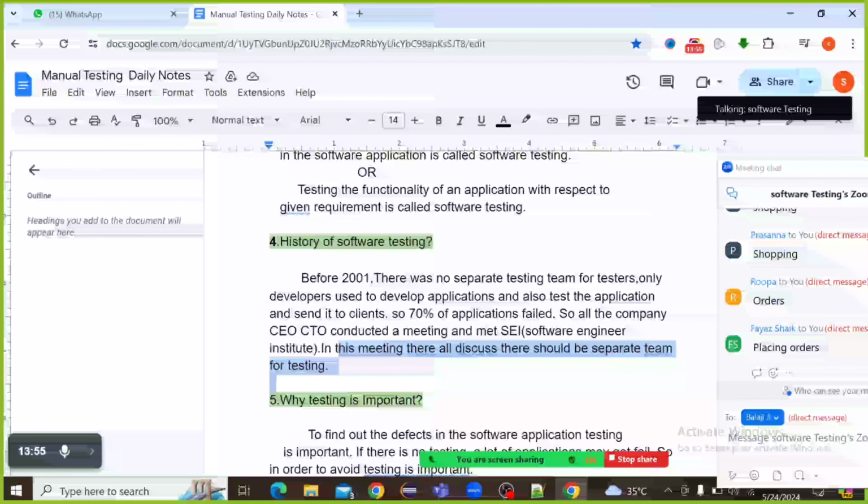So from 2001, the testing team was formed. This is the history of software testing. Clear how the history became software testing, software tester?